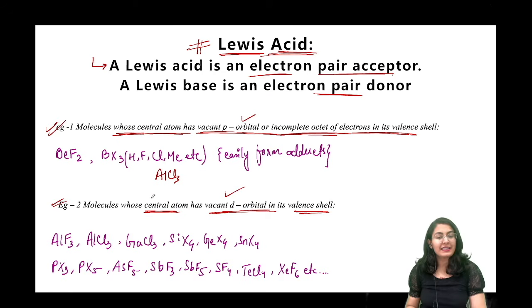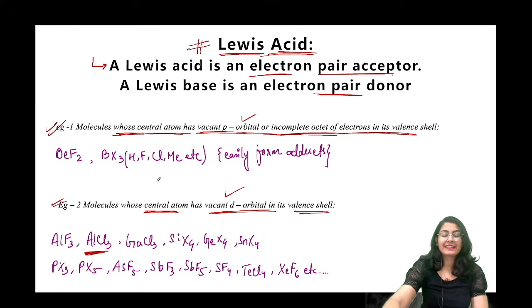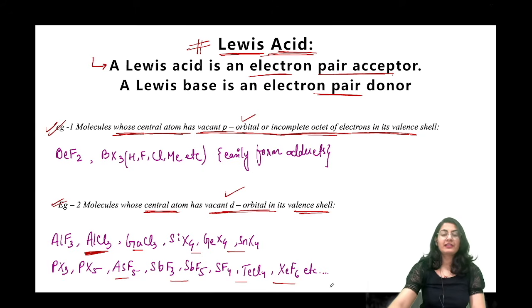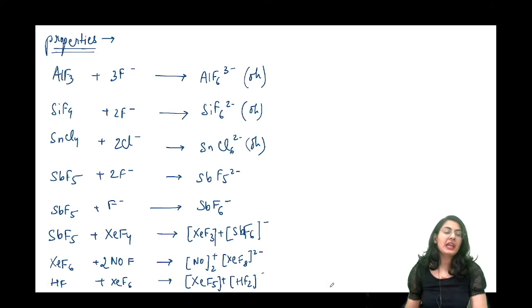अब AlCl3 यहाँ पे आ गया है. Okay, not here because it will have a vacant d orbital. Yes. Let me erase it. Slight difference. So it is using the d orbital for accepting electrons. Yes. All of these are going to be Lewis acids because they all have a vacant d orbital to be able to accept. अब इनकी properties क्या होती है Lewis acid की?